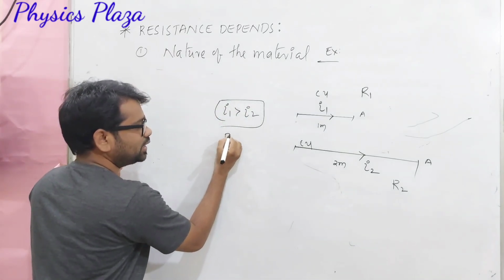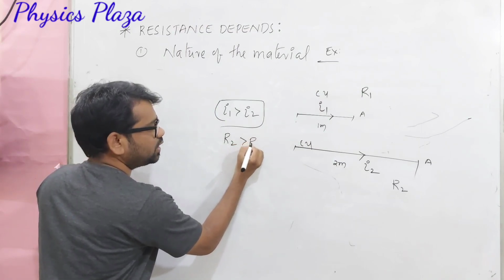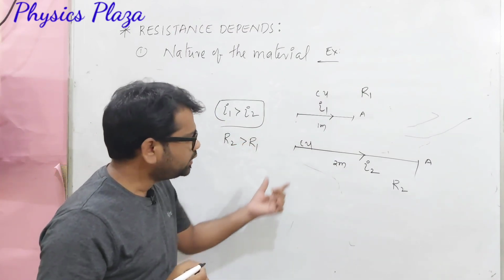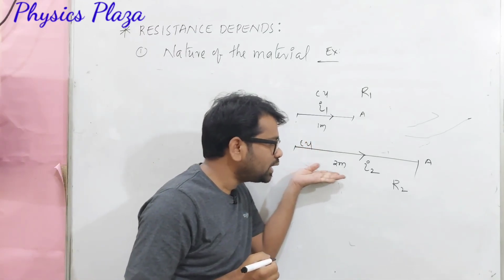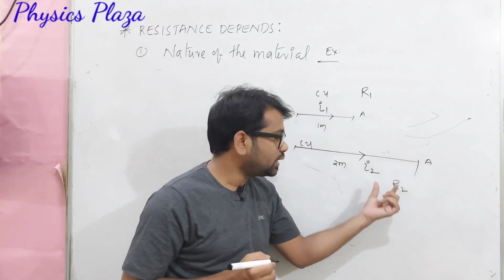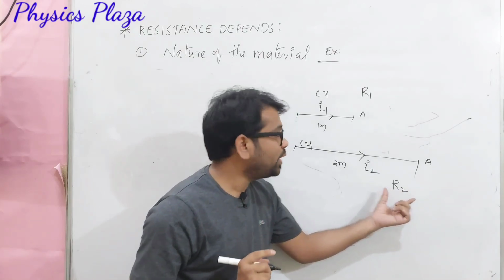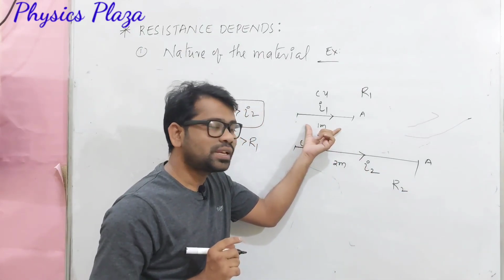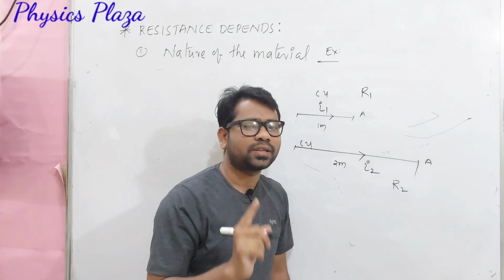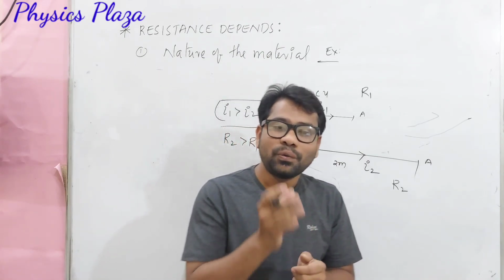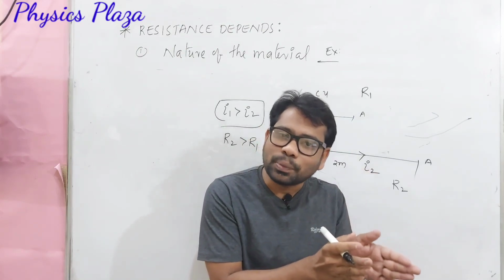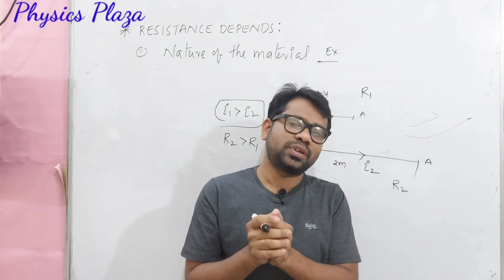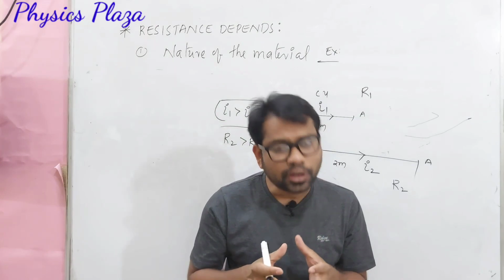So we can say that R2 is greater than R1. Which means what? With this we can conclude that as the length of the conductor increases, the resistance also increases, whereas as the length of the conductor decreases, the resistance also decreases. So what can we conclude? We can conclude that the resistance of the conductor is directly proportional to the length. It's very important.